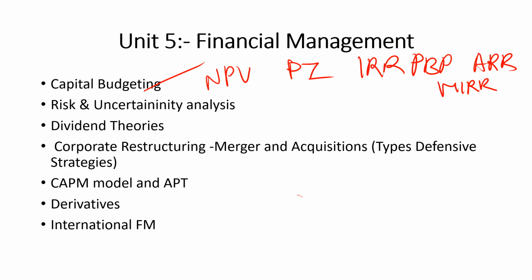Prepare it well. Next comes derivatives, types of derivatives: what is a call option, put option, forward, and future. You should know all these things because they are very important from the exam point of view. Last comes international FM, which is just related to forex markets. If you have a little knowledge, you can solve it, because in-depth questions are not asked from international FM. So this is all about Unit 5.